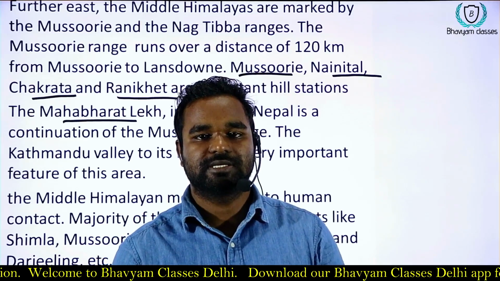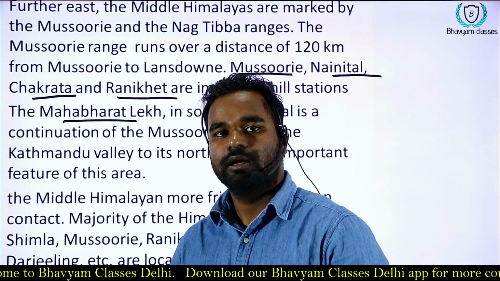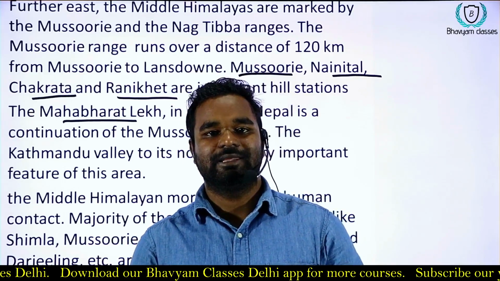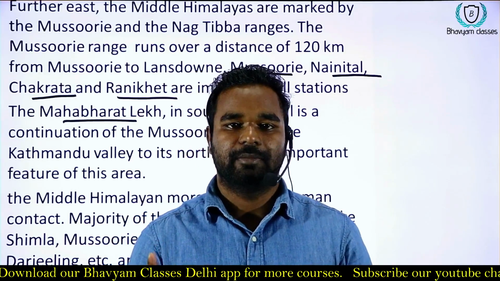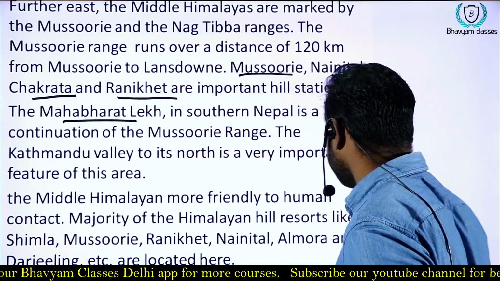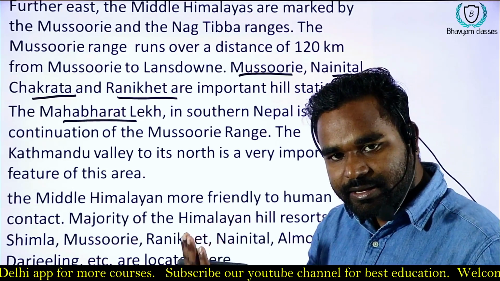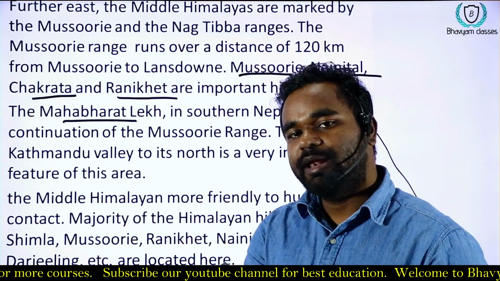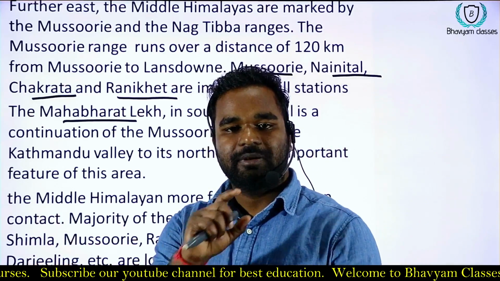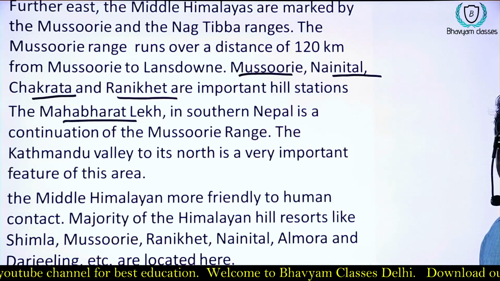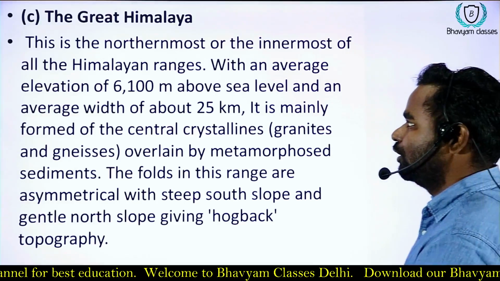All the hill stations like Mussoorie, Shimla, Dalhousie, okay, Nainital, Ranikhet are present in the Middle Himalaya, okay. Because the Greater Himalaya is very high and the Shivaliks are very low, the Middle Himalaya forms a beautiful place for human settlement, for humans who want to settle in cold places. Okay.